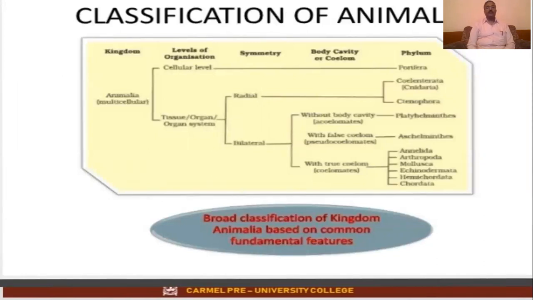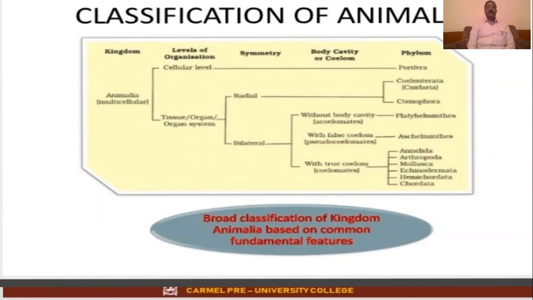Classification of animals. I think we have already studied this, and this is the outline once again to recall. That is kingdom Animalia, levels of organization: cellular level, and we get an example of the phylum Porifera. Then tissue, organ, or the system level.